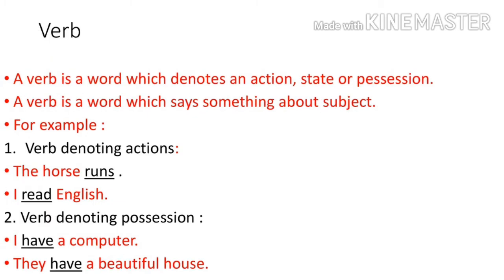Verb. A verb is a word which denotes an action, state, or possession. A verb is a word which says something about the subject. It means all doing words are verbs. For example, verbs denoting actions: the horse runs. I read English. Verbs denoting possession: I have a computer. They have a beautiful house. All underlined words are verbs.